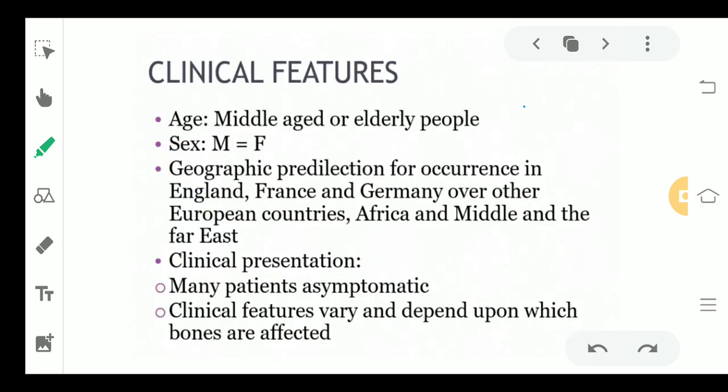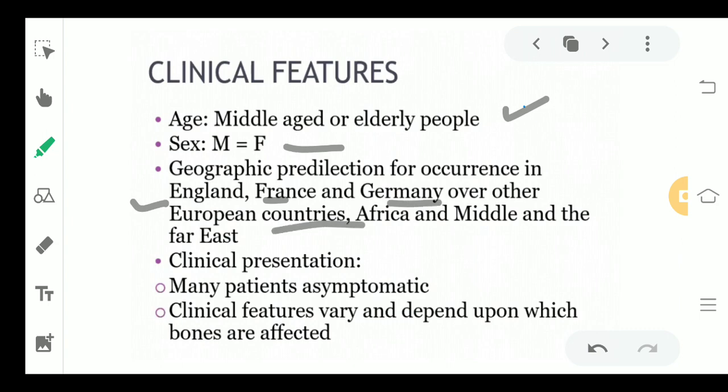Moving ahead to the clinical features. So if a patient comes to you with osteitis deformans, how are you going to diagnose that person? He is going to be either middle-aged or elderly. No child or young adult is going to be affected. Now if you see the gender predilection, it is equal in males and females. Now in which countries geographically is it more commonly seen? It has been seen in England, France, Germany and some European and African countries.